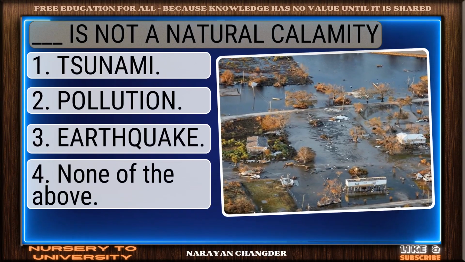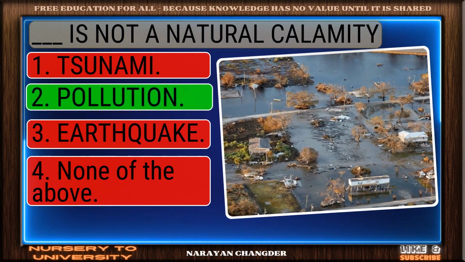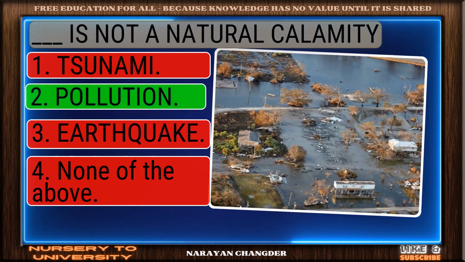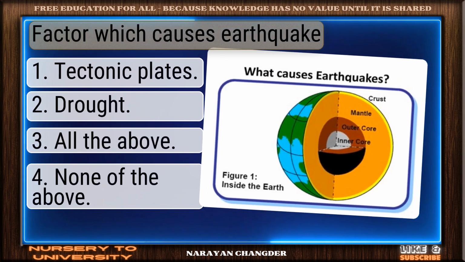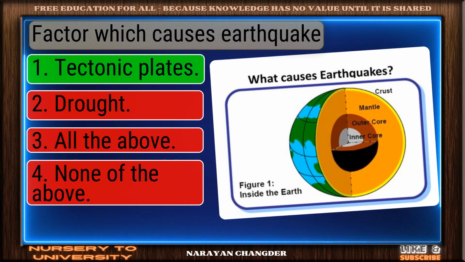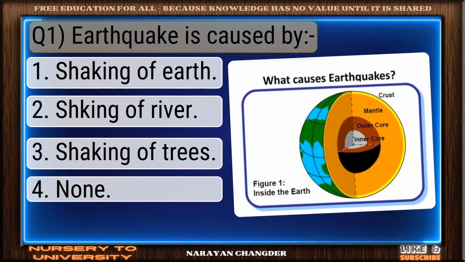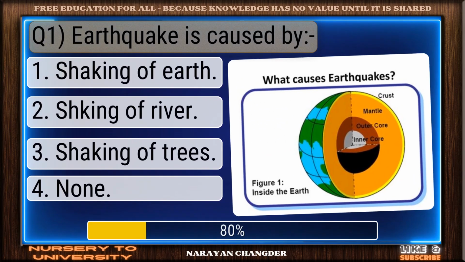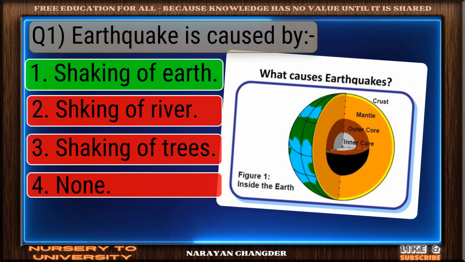Dash is not a natural calamity. Well picked. Pollution is the correct answer. Factor which causes earthquake. Bravo. Tectonic plates is the answer. Q1 earthquake is caused by. Right again. Shaking of earth is a valid answer.